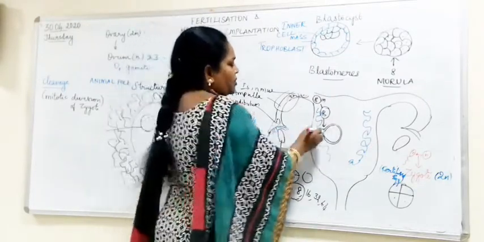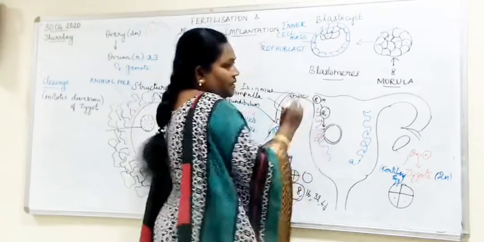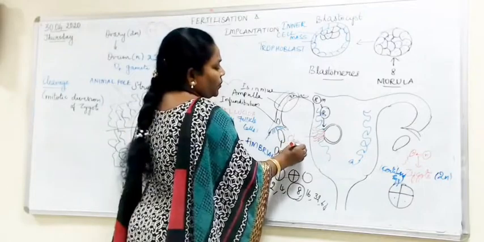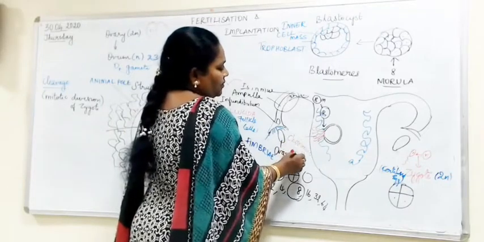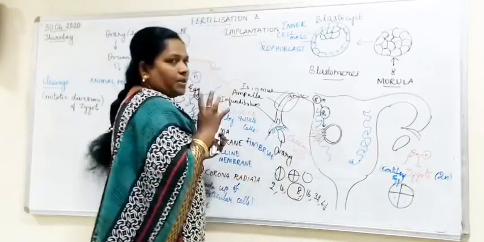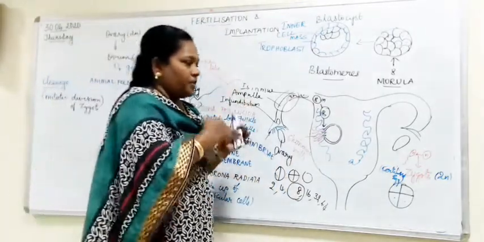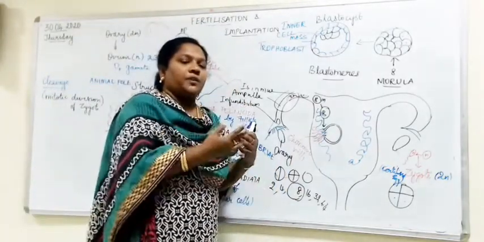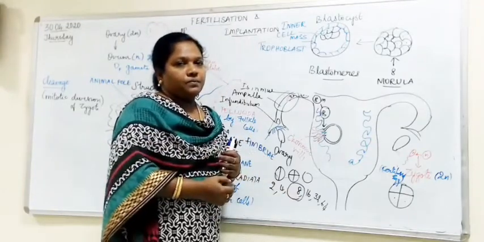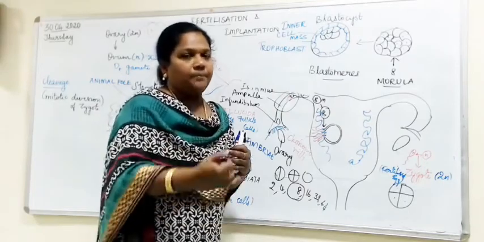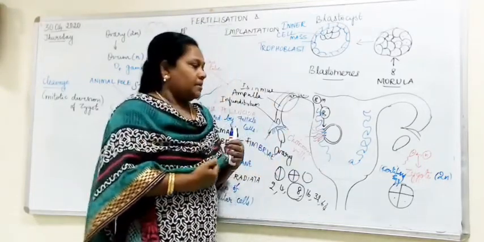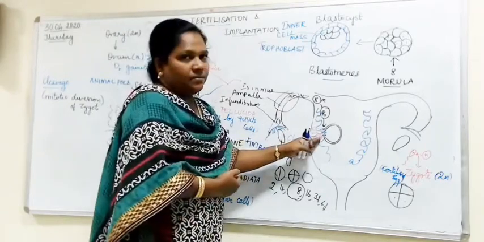There will be a layer which is formed. You call that to be villi. I hope you remember your 10th standard portion. Okay, this is called as chorionic villi. So chorionic villi will be developed, and then there will be formation of placenta. With the help of placenta from the endometrial wall, the nourishment goes from the mother to the embryo. And the unwanted material from the embryo goes to the mother through the blood, right? Okay, so this is what happens here.